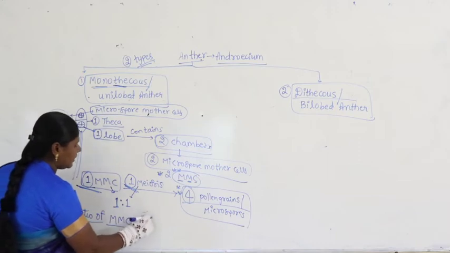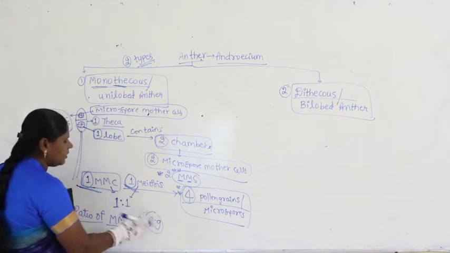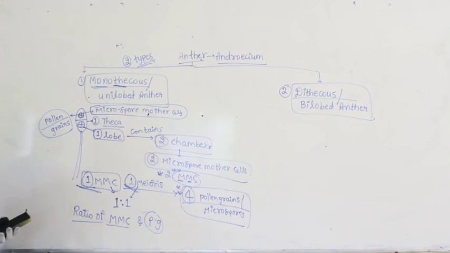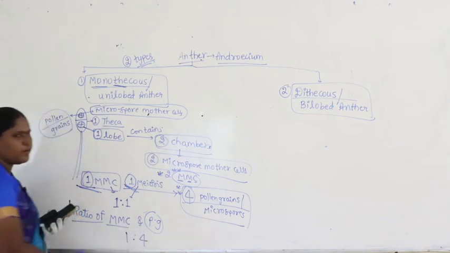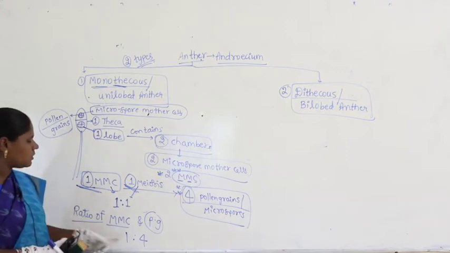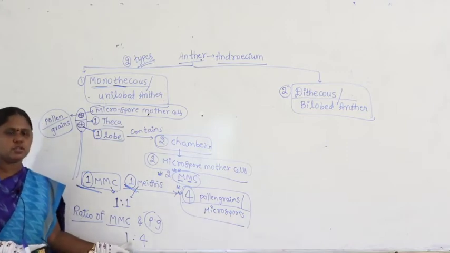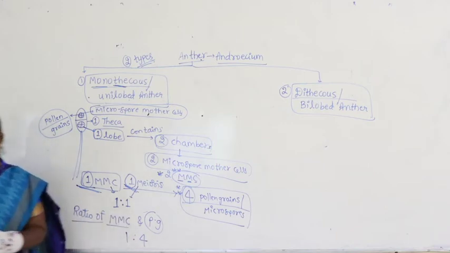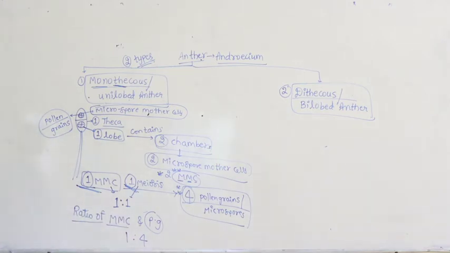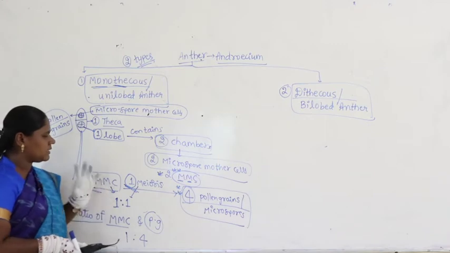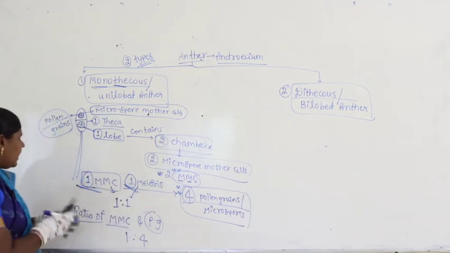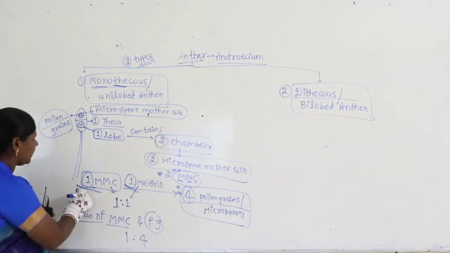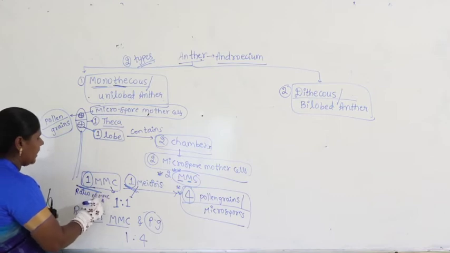MMC and pollen grains. What is PG here? PG is nothing but pollen grains. So MMC is 1, and the pollen grains produced from 1 MMC are 4. So what is the ratio of the option we have to choose? 1:4. Let me repeat the question again here. When you take one microspore mother cell, it undergoes one meiosis. So whenever they ask about the ratio, I am writing clearly here, ratio of MMC and meiosis.